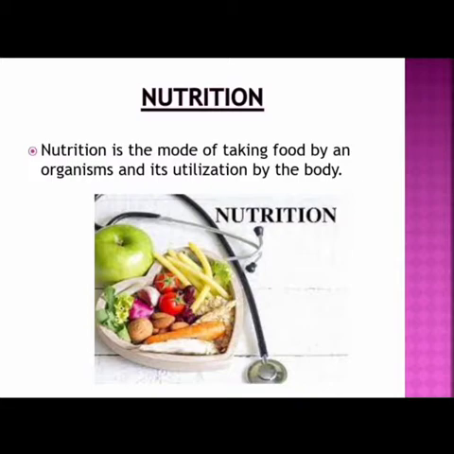For example, if you eat egg or meat, you get some protein to your body. That is the mode of taking food, and how your body utilizes the protein present in egg or carrot or meat is said to be nutrition. In upcoming lessons, you will be studying more about nutrition in detail. We have two categories: nutrition in plants and nutrition in animals. We shall study briefly about these chapters in the upcoming lessons.